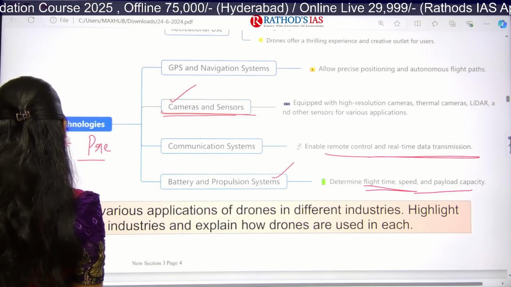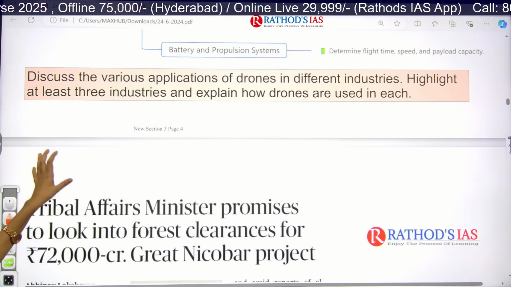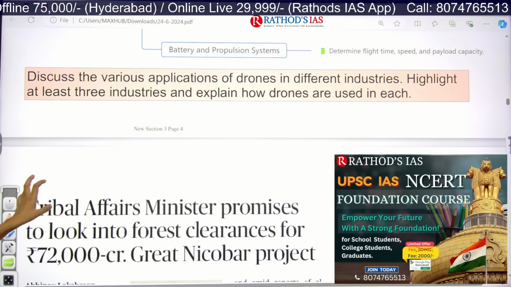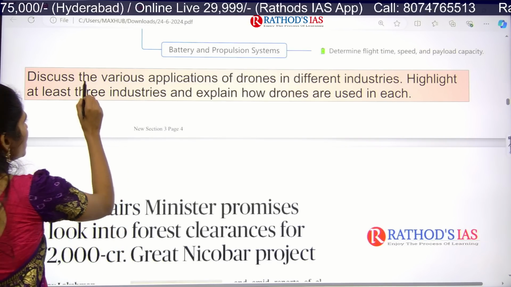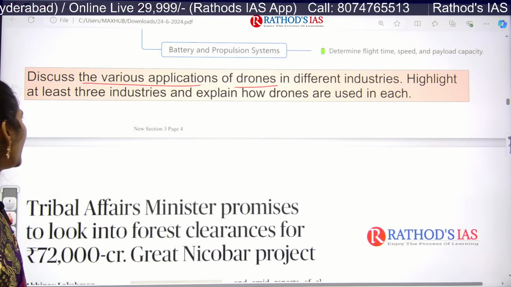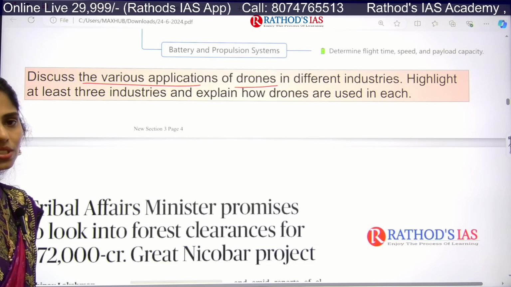Okay, so as I said, you can get only mains based questions from this. So I want to give you one mains question here. Please try to answer this question. The question is: discuss the various applications of drones in different industries. Highlight at least 3 industries and explain how drones are used in each.